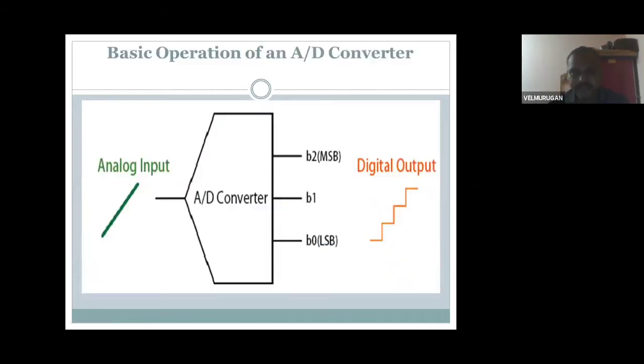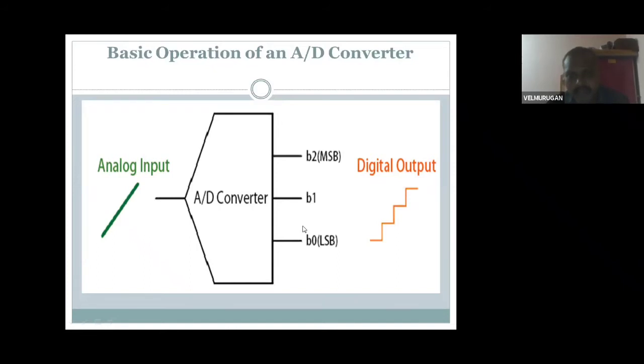See the basic operations of an analog to digital converter. What are the basic operations? First, this is the analog signal, the analog input. This is analog, meaning the sine waveform. The sine waveform is converted by the analog to digital converter. There are B0, B1, B2, and MSB, LSB. LSB is the least significant bit. MSB is the most significant bit.